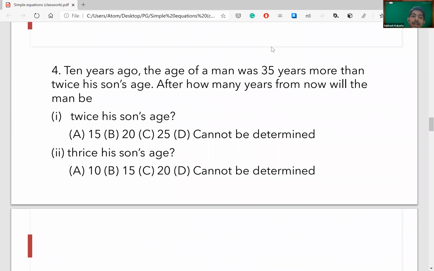Now this is a paragraph type question and we have two questions and this is a bit difficult. I would first give you 2 minutes to solve the first question. Then I will share an important trick for solving any age related question. And this is a moderate question, not an easy question. So I'll give you 3 minutes first, not 2 minutes. It's 7:49. I'll ask at 7:52. Go on, just the first part, and answer me privately.